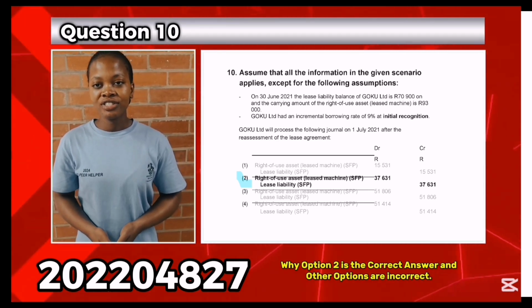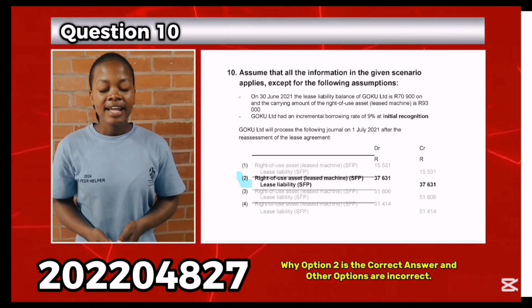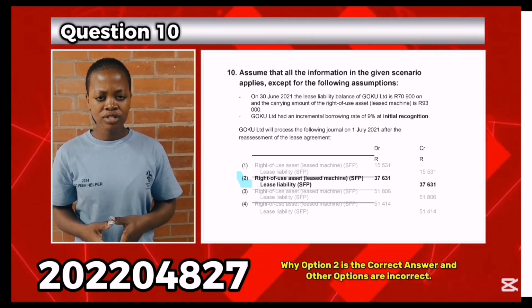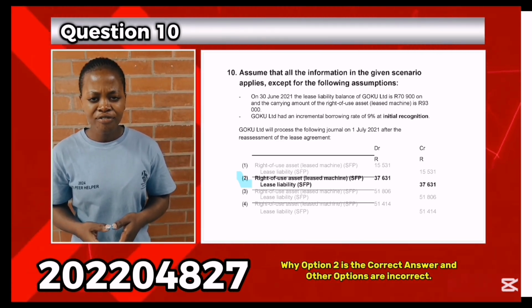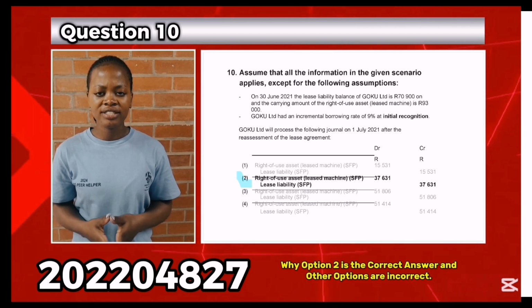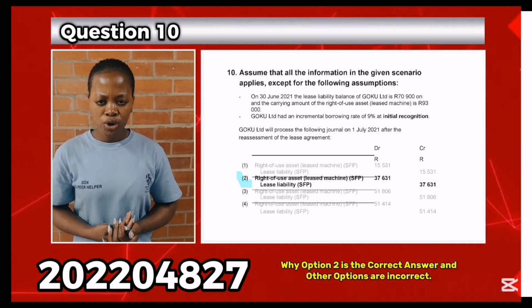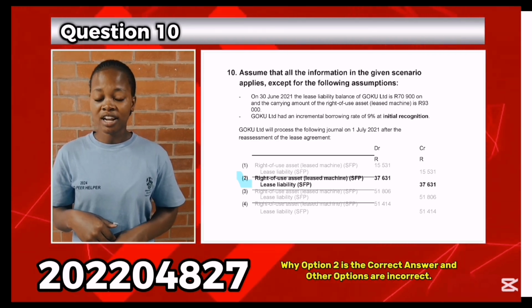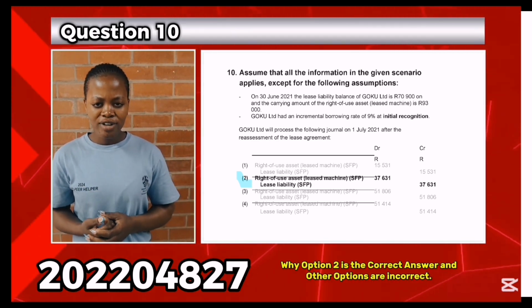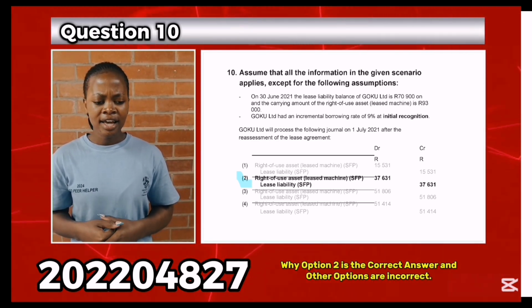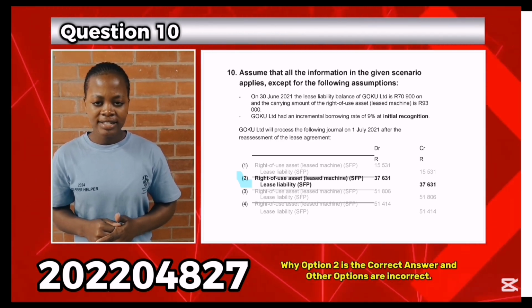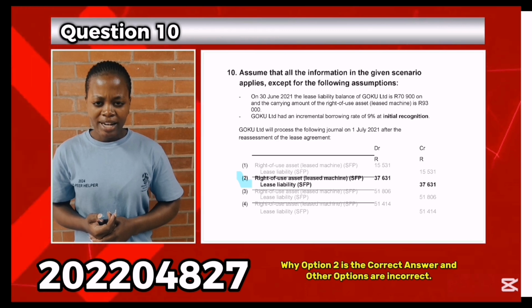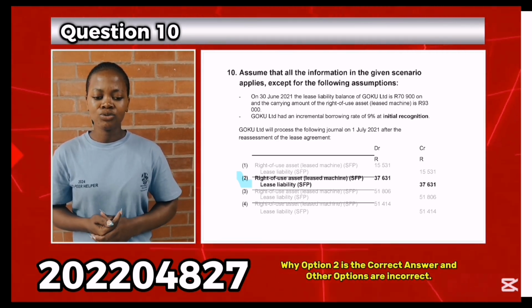Why are the other options incorrect? Under IFRS 16, lease reassessment requires adjusting the lease liability and right-of-use asset by the present value of revised lease payments using the appropriate discount rates. Option 1 is too low, suggesting an immaterial change not consistent with the reassessment criteria. Options 3 and 4 overstate the adjustment, likely exceeding the realistic impact of the lease modification. Only option 2 reflects the reasonable, properly calculated adjustment aligned with the standards.